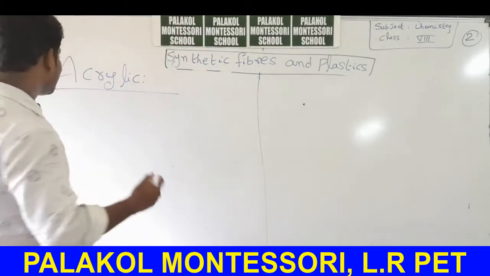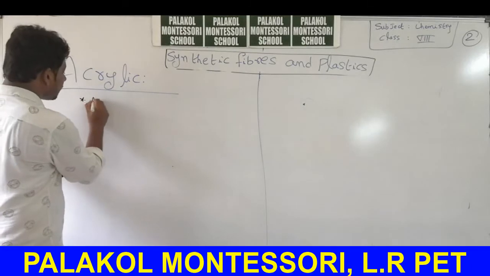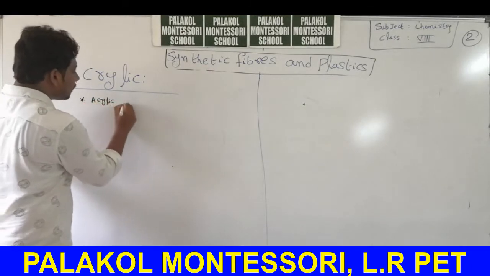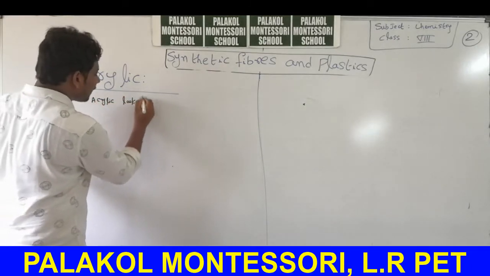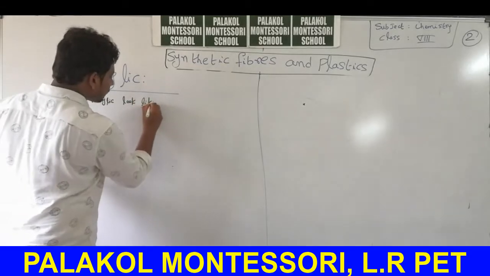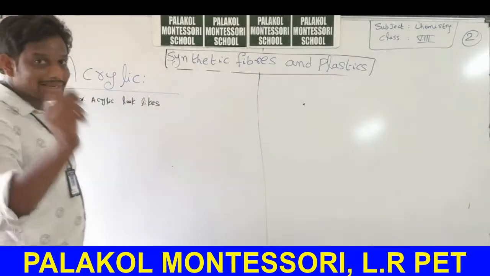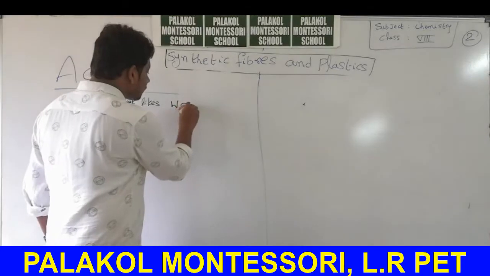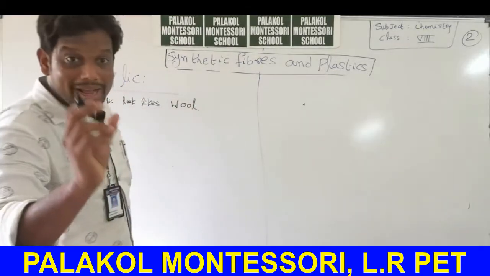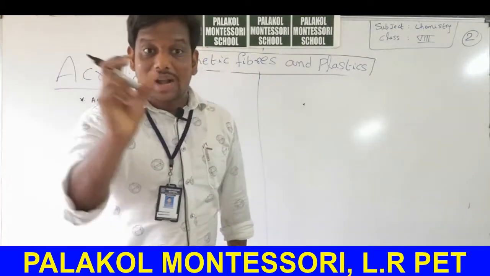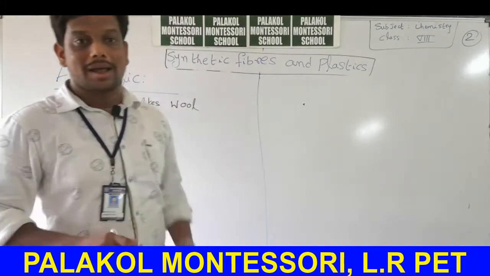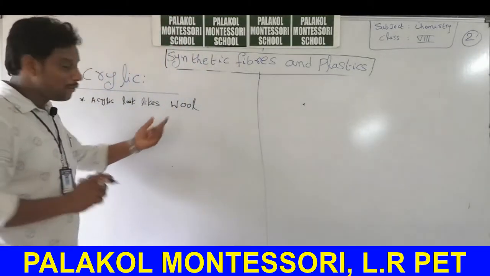Very good. Acrylic looks like wool. Acrylic looks like wool. Rayon looks like silk. Very important.